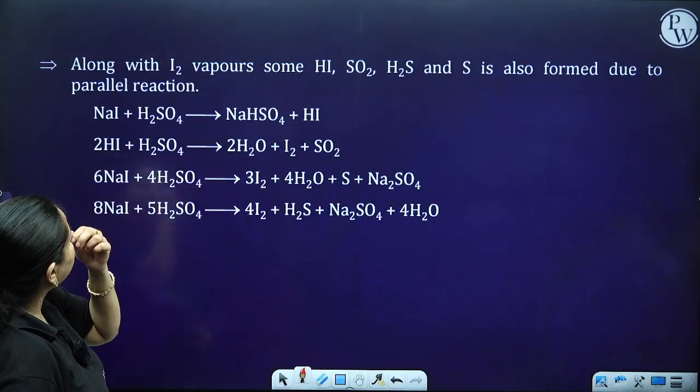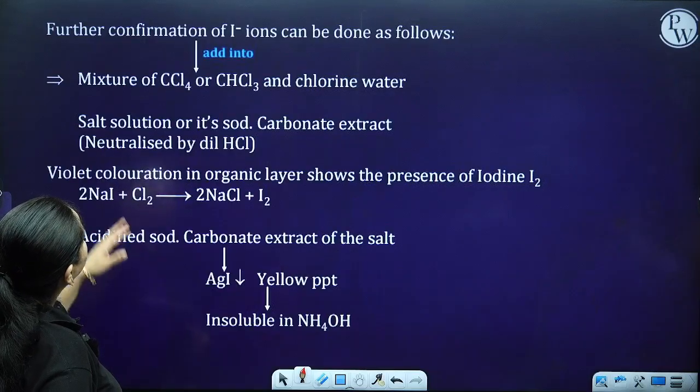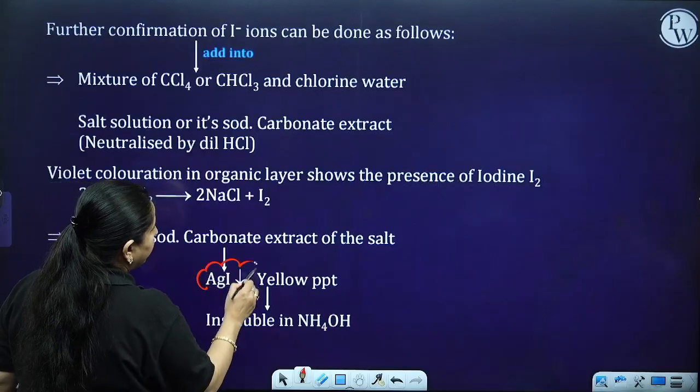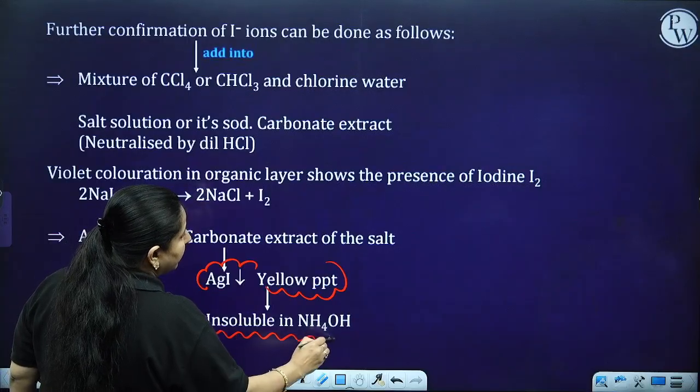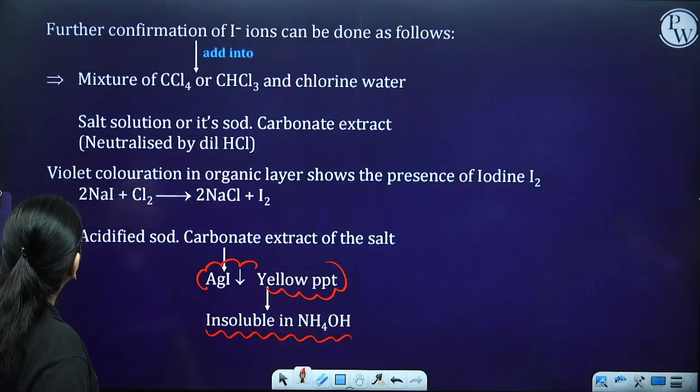These are a few reactions which we can perform parallelly for confirmation. Further confirmation we can do by getting an AgI precipitate, which is a yellow precipitate. This is insoluble in ammonium hydroxide, whereas AgBr was soluble in ammonium hydroxide.